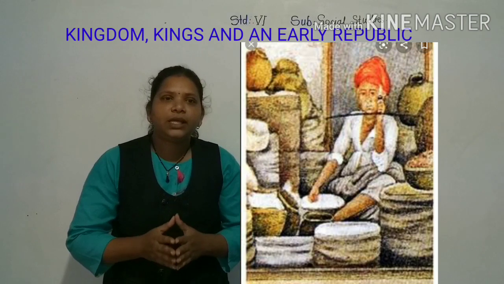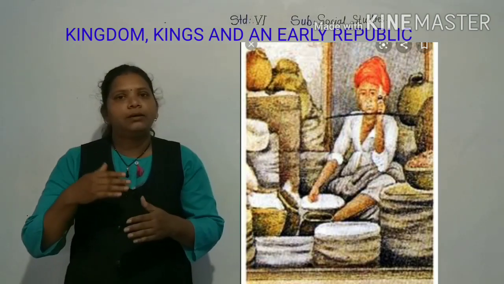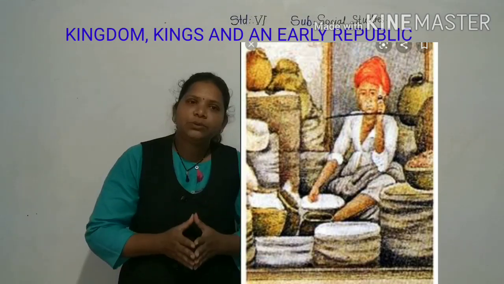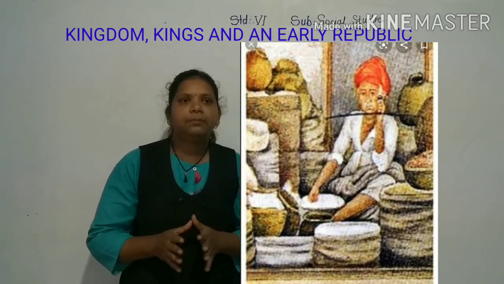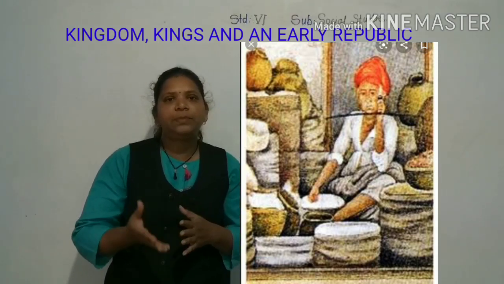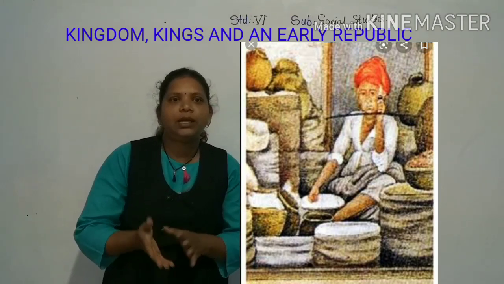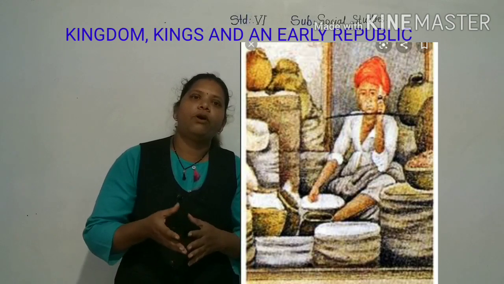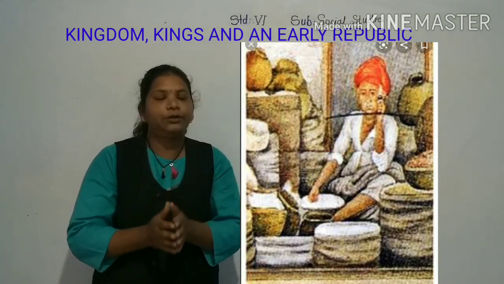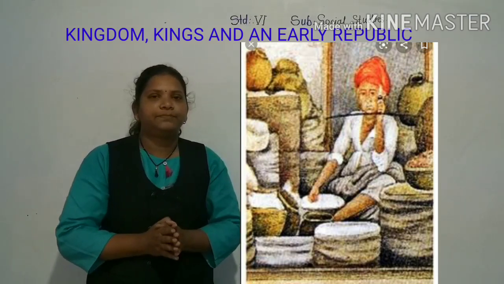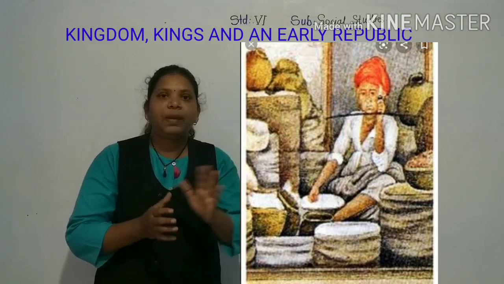Now, there were taxes on craftspersons as well, which could be in the form of labor. For example, a weaver or a smith, meaning a goldsmith or a blacksmith, may have had to work for a day every month for the king separately. They had to work for the king. So that was another kind of paying taxes.